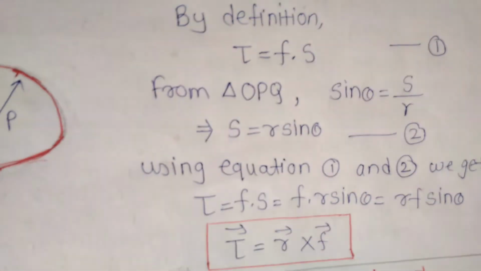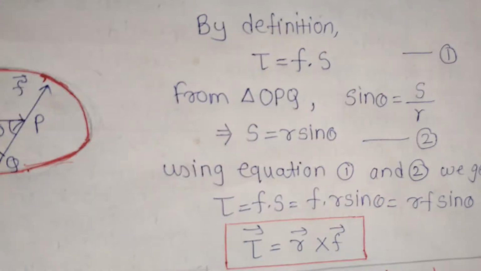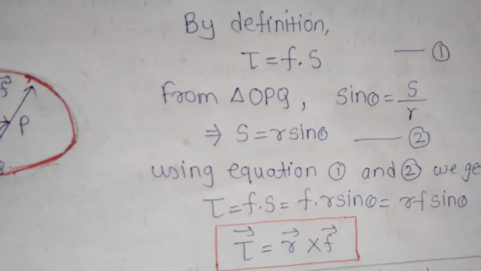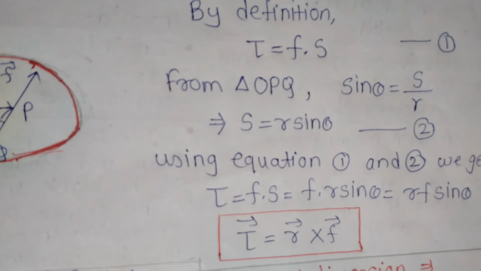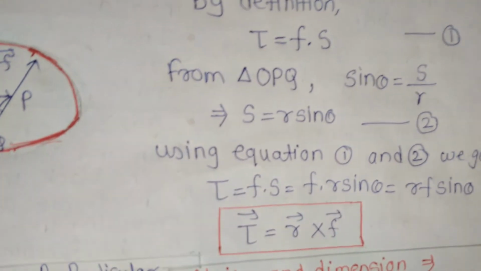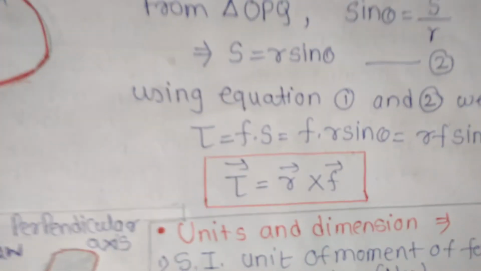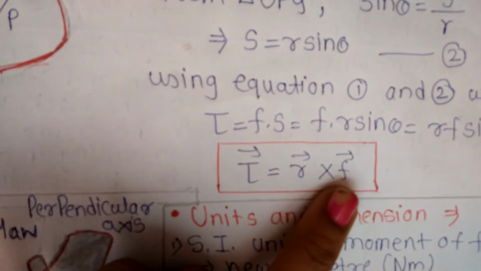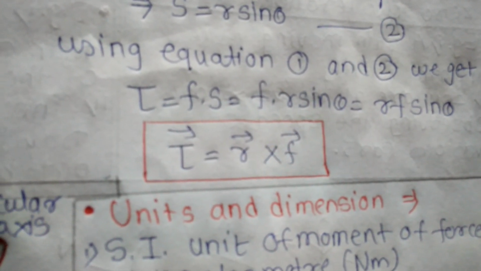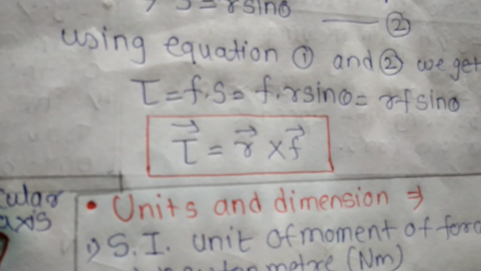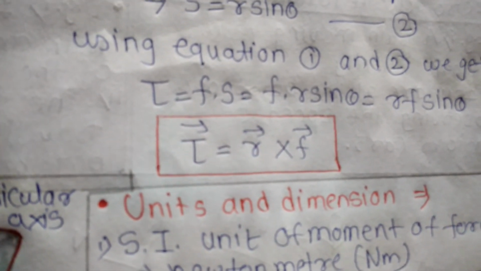You must know the vector rules that are always used in such expressions. If you have no idea, reply to me and I will help you. So sin theta here means cross product. So tau is equal to R cross F. This equation shows that the moment of force, meaning torque, is a vector directed perpendicular to the plane containing R and F.